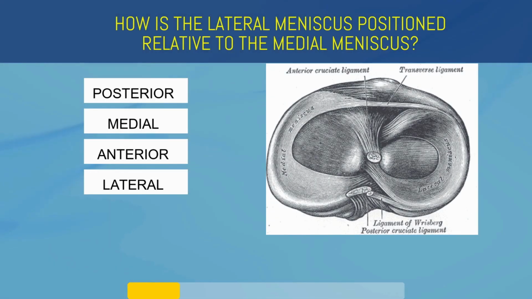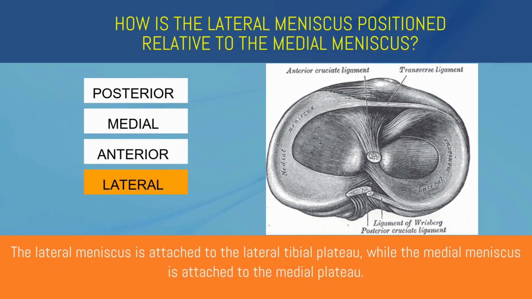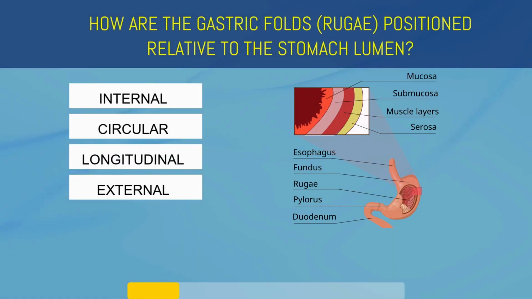How is the lateral meniscus positioned relative to the medial meniscus? Posterior, medial, anterior, or lateral? Lateral. The lateral meniscus is attached to the lateral tibial plateau, while the medial meniscus is attached to the medial plateau. How are the gastric folds, rugae, positioned relative to the stomach lumen?